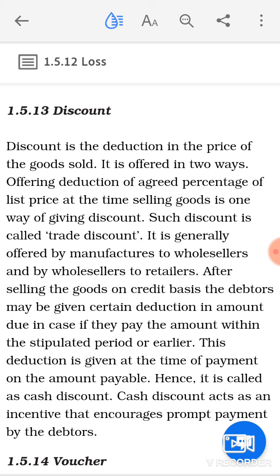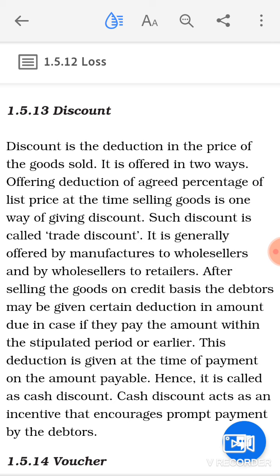The second is your cash discount. Cash discount is basically given when you need your money earlier, or you want prompt payments from your debtors. If you have made credit sales, and now you want your money earlier, or you want to get prompt payments from them, you can provide them cash discount. Like for example, when you have sold goods to Ram at a trade discount of 10%, that individual has to pay now 90,000 rupees to you.